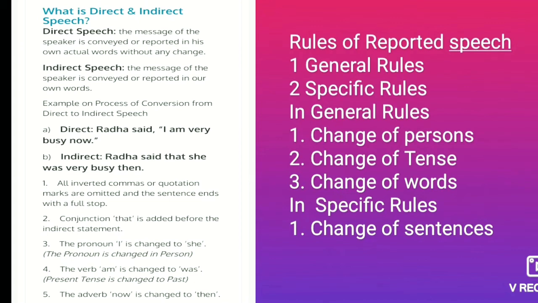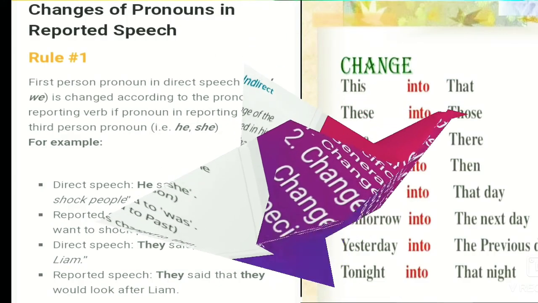So here it is written that there are two rules to change reported speech. One is the general rules and second is the specific rules. In general rules, we have to change person, change tense, and change words. And in specific rules, we have to change sentences. So students, it is clear that whenever we change from direct speech to indirect speech, we have to note that first preference goes to the change of persons, second change of tense, third change of words, and at last the change of the sentences.